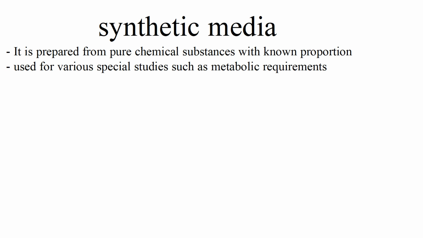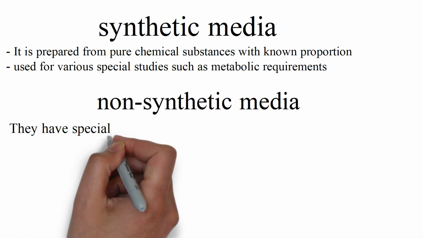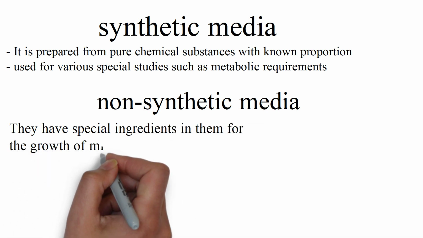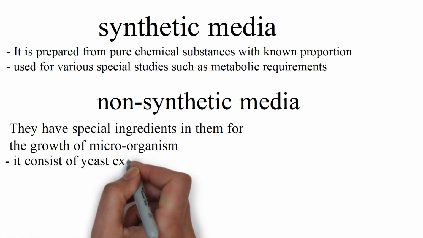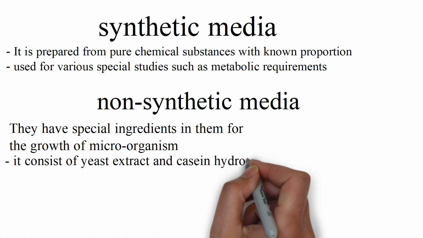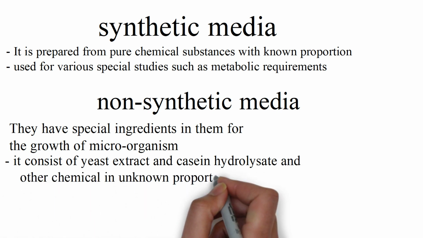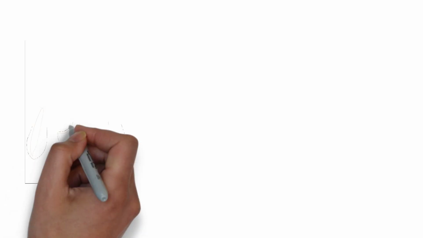Now we move on to our next media, which is non-synthetic media or complex media. It is also made up of chemical substances, but the chemicals added into the medium are in unknown proportion, which means that we know the chemical substances which are added into the medium, but we don't know the quantity, the amount of a particular chemical substance we have added. It consists of yeast, milk, casein, and other products, which are in unknown proportion.